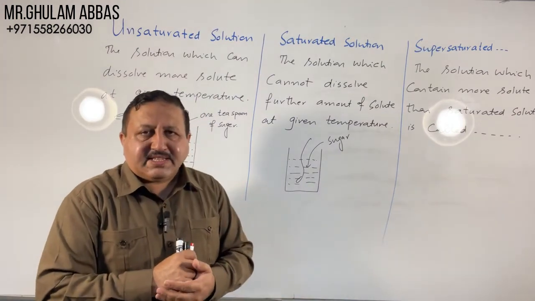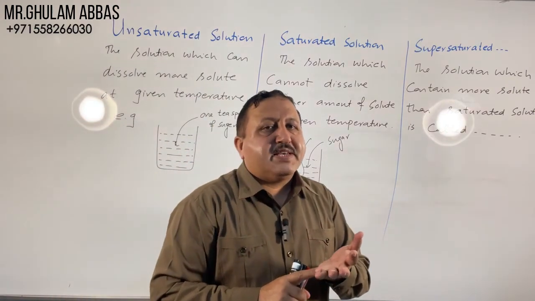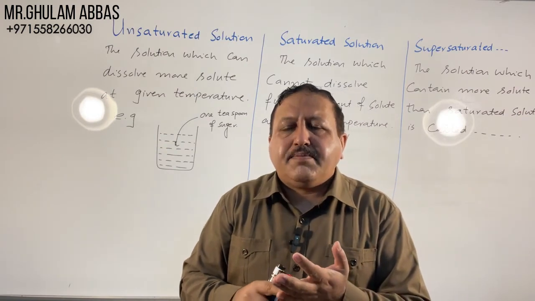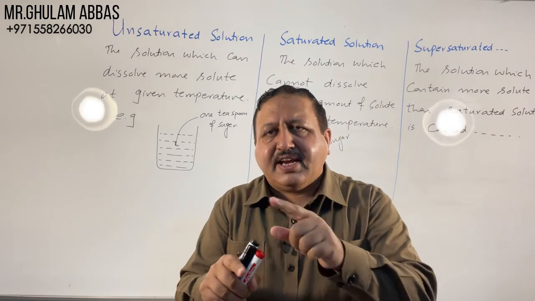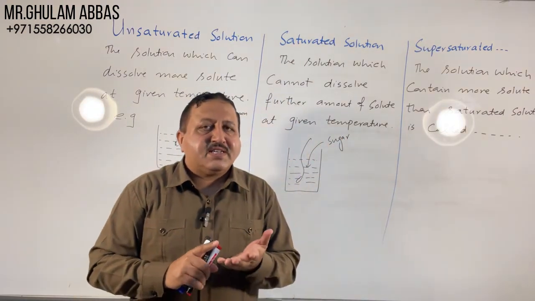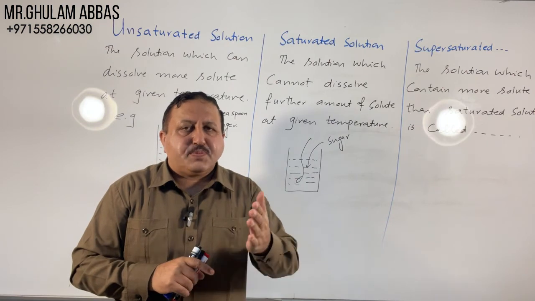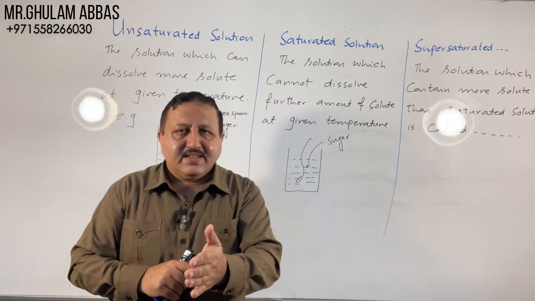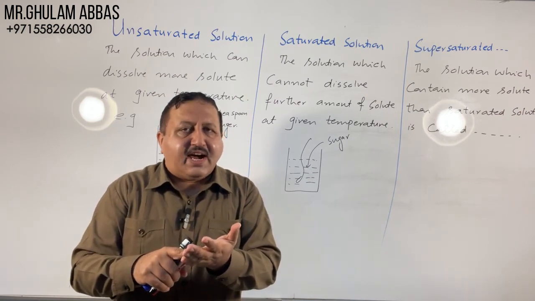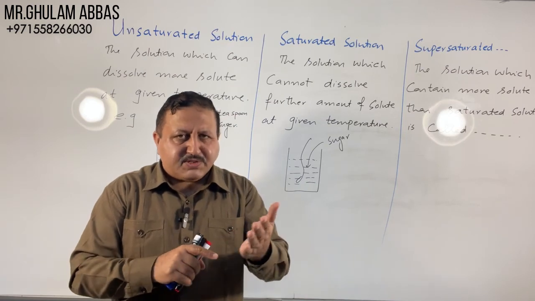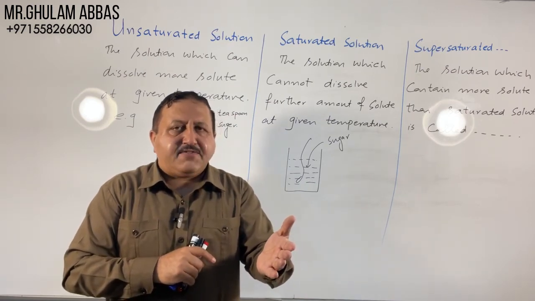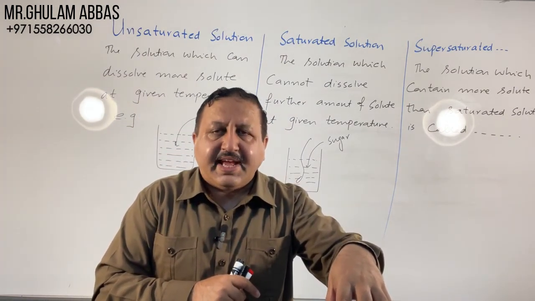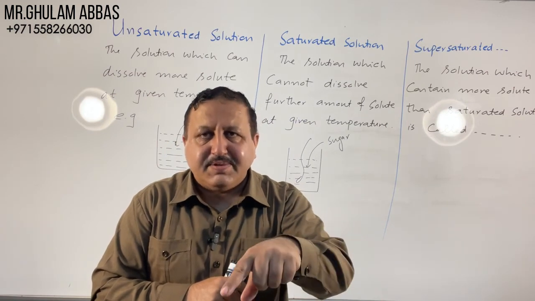The most important point is, in case of miscible liquids, for example ethanol and water, when we add ethanol into water or water into ethanol, we can't say that this is the permanent solute and this is the permanent solvent. In such cases, the liquid which is present in larger amount becomes the solvent. If we add water into ethanol, ethanol is present in larger amount, so ethanol will be solvent and water will be solute.